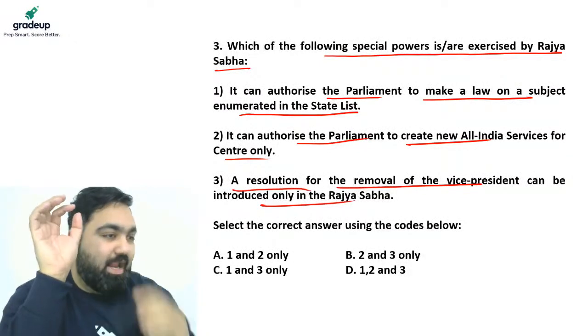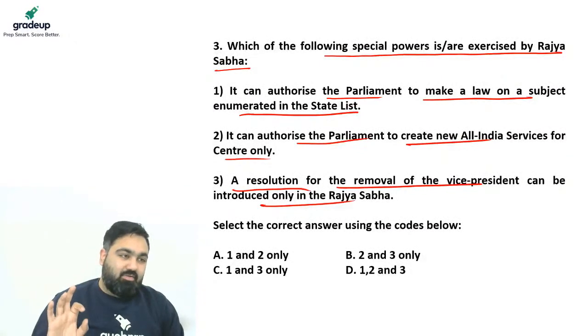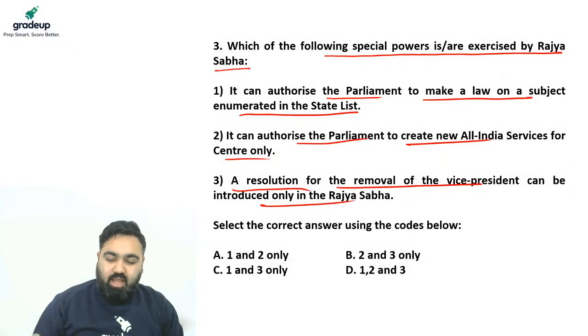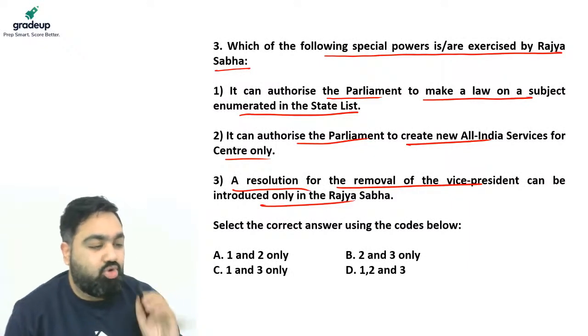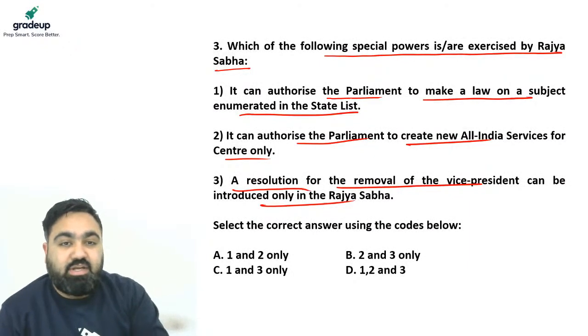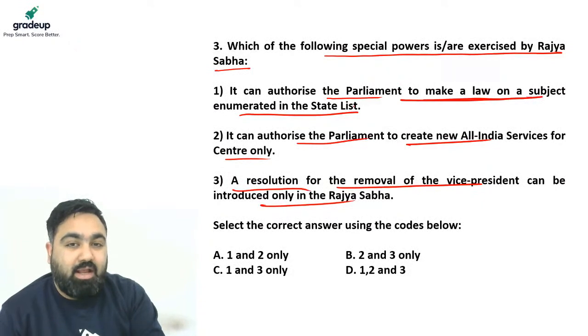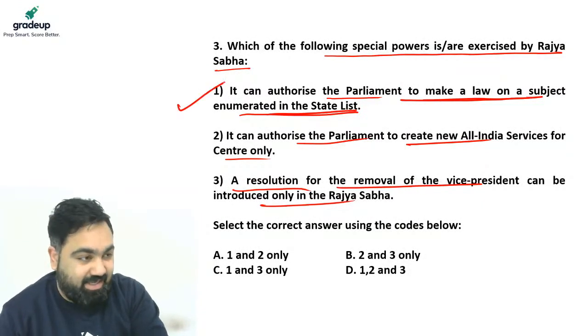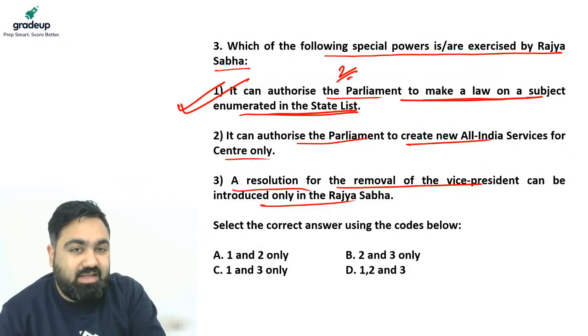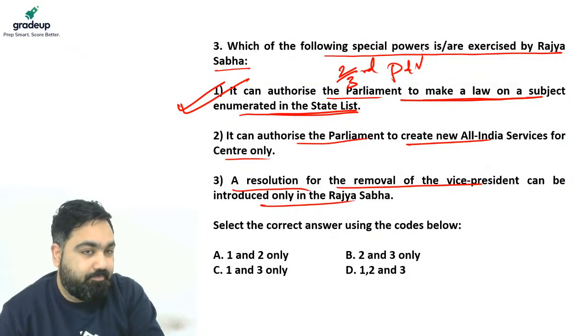So you have to tell which of these is the special powers of Rajya Sabha. As you have read in the Parliament chapter, Rajya Sabha, that is the upper house, has certain powers which the Lok Sabha does not have. First, it can authorize a parliament to make a law on a subject in the state list. Yes, it can do that by passing a resolution by two-third majority, that is two-third present and voting.